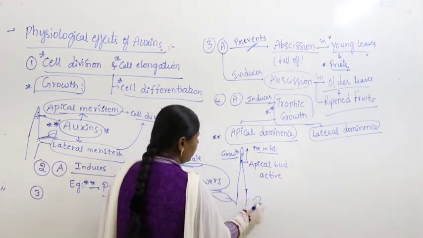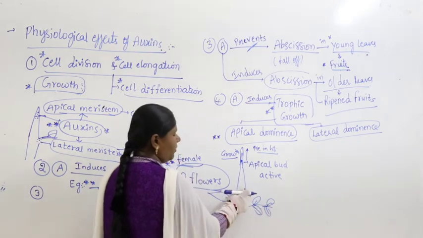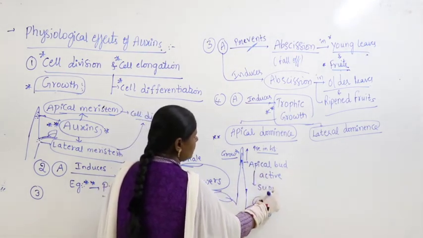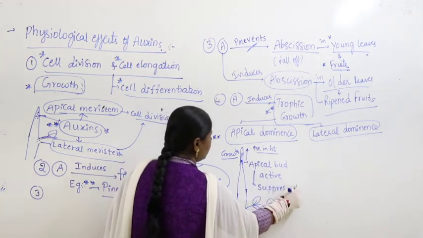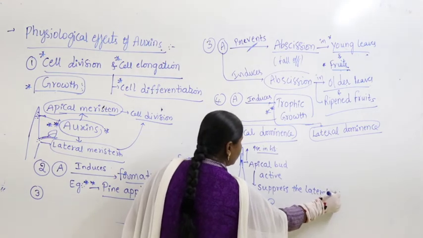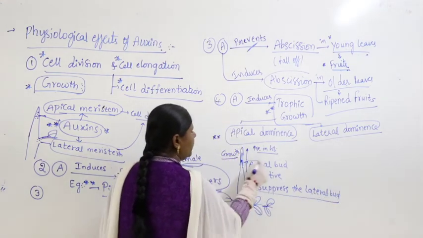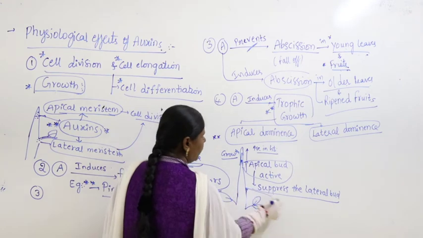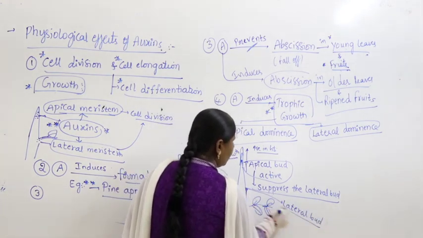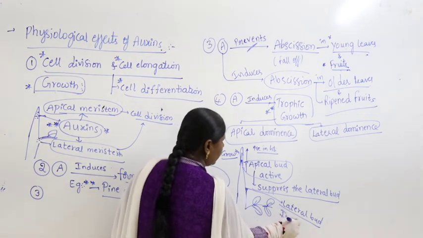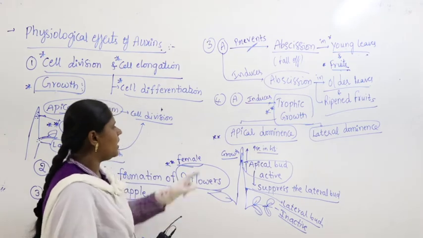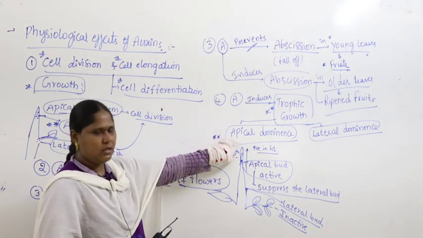Even if it wants to form a branch, when the apical bud is active, it suppresses the lateral bud, meaning the lateral bud becomes inactive. That is what is called apical dominance.